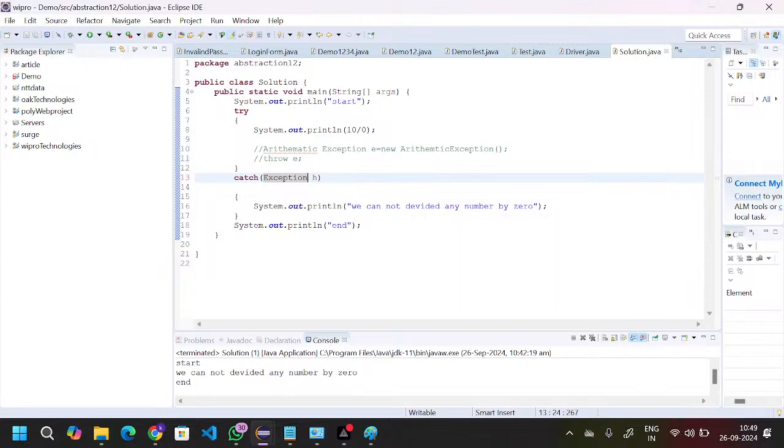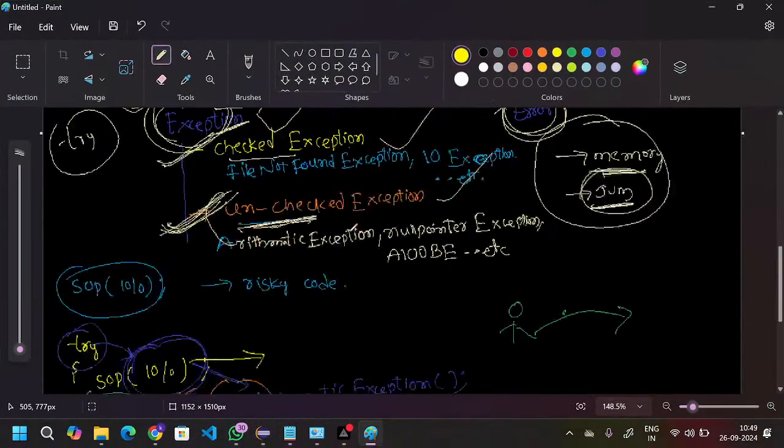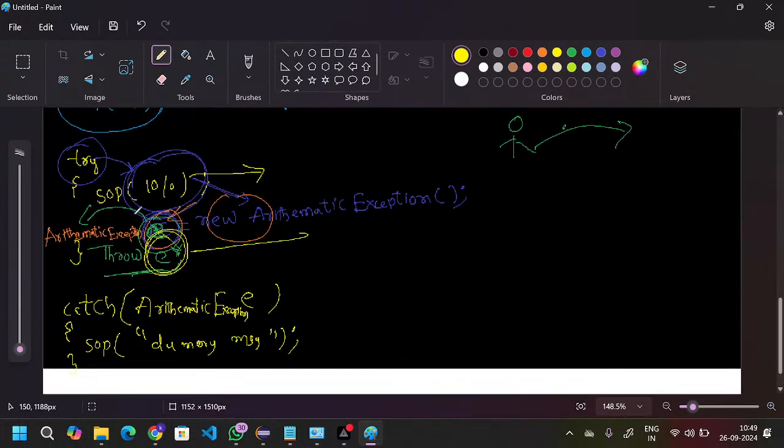The thing is, here you should understand the internal process. Whenever you keep the risky code inside the try block, first it will identify the exception: is it an arithmetic exception or a null pointer exception? Based on that, it will create one object and store it in one reference variable. That reference variable data type is the arithmetic exception. And it will throw the exception by using the throw keyword. So these two lines will happen internally. This is the purpose of the try keyword.